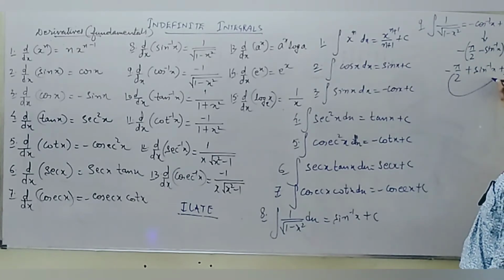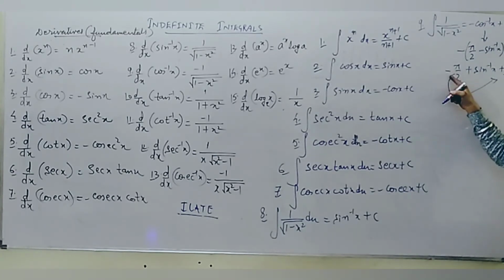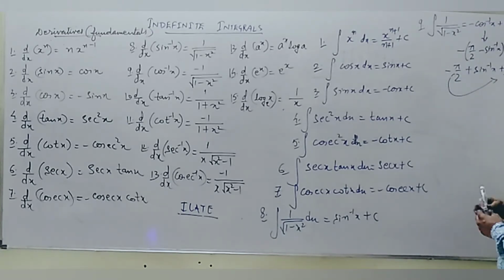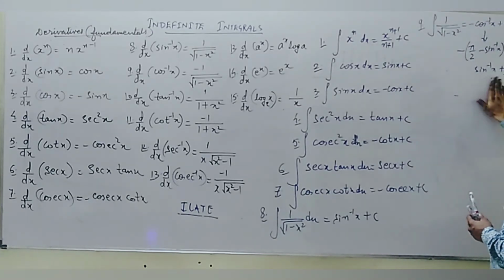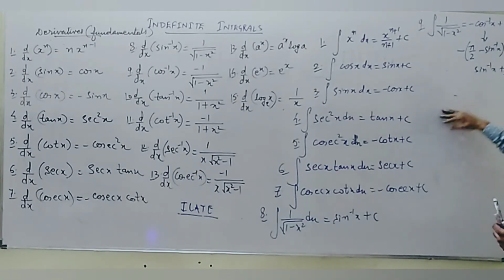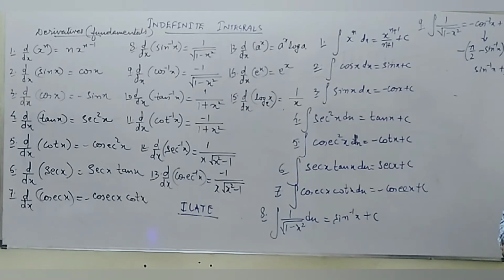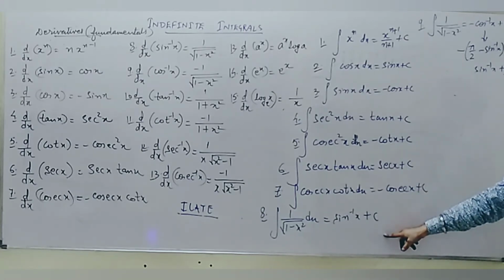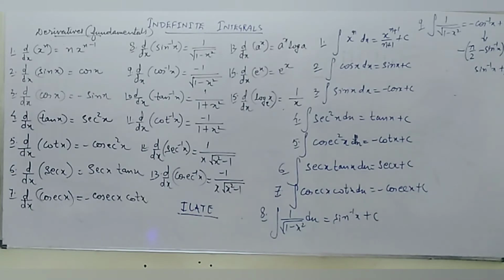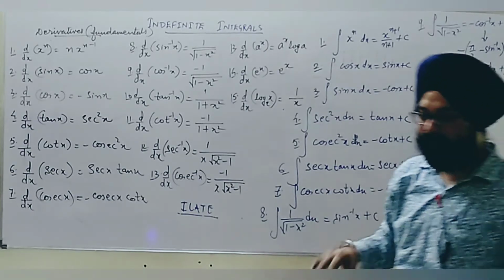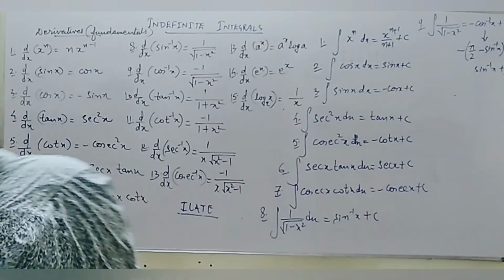Obviously any constant in addition or subtraction will be included in the constant c only. So finally this converts to sine inverse x plus c, because all constants are written together as c. That could be written as c1, c2, etc., but still only one constant term will be written here. So this converts to the previous form. It doesn't matter which form we take; you can write in either form, sine or cos.